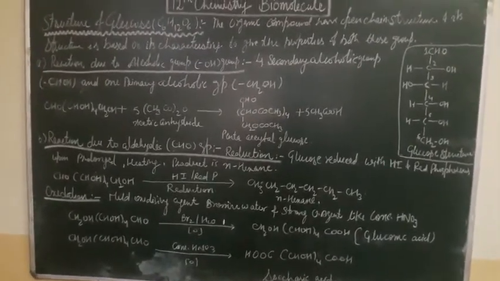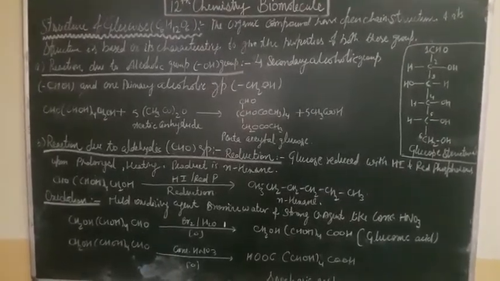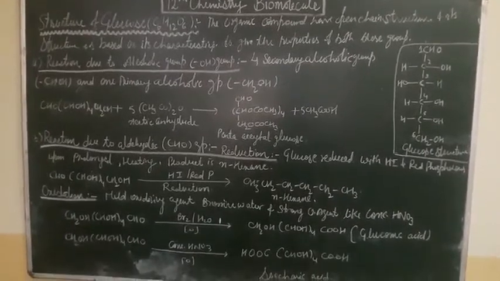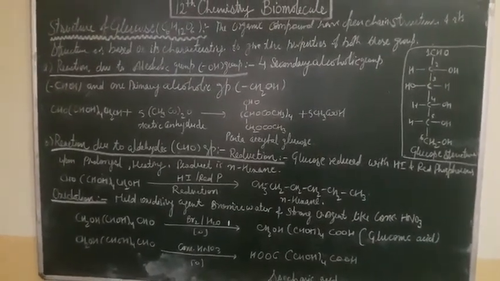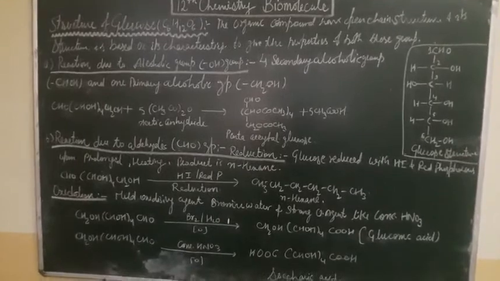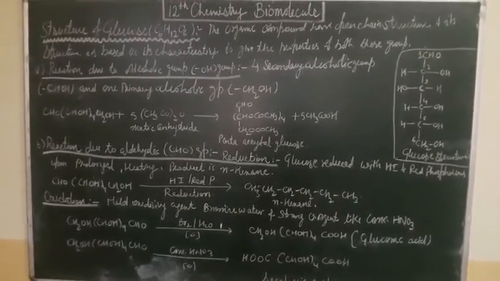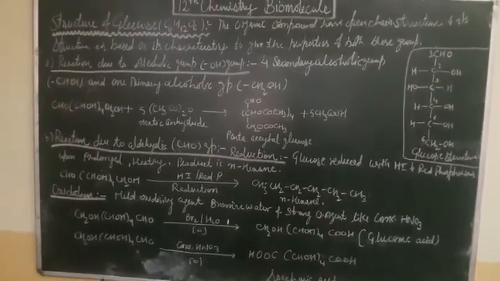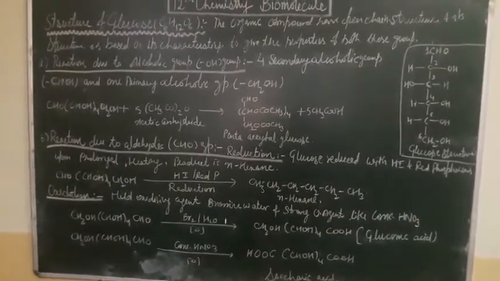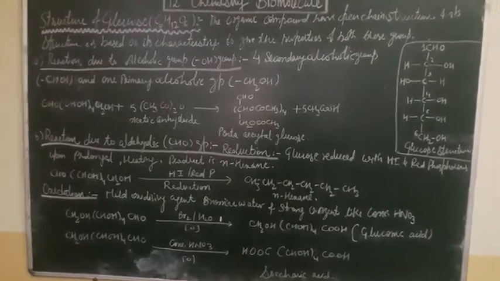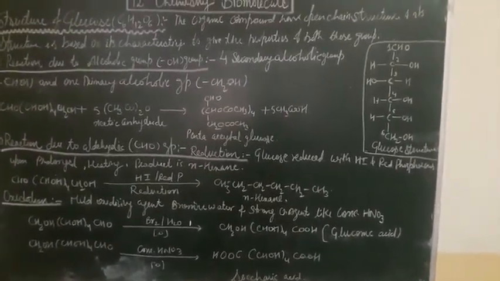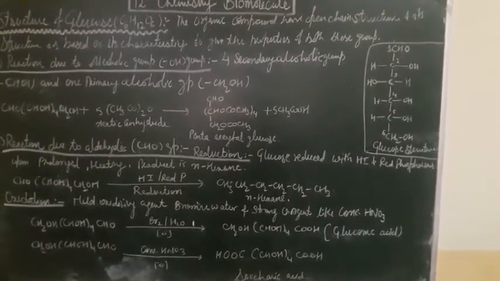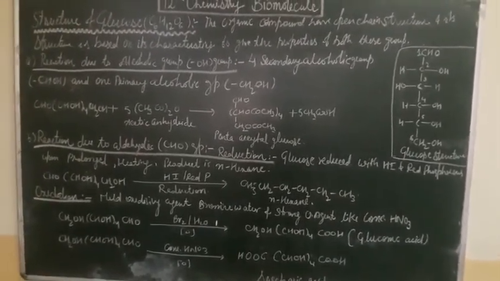Okay, so first is the alcoholic group reaction, which is an acetylation reaction, because acetic anhydride is used. When glucose reacts with acetic anhydride, it is converted into penta-acetyl glucose. The CH2OH group changes into CH2OCOCH3, plus the rest of the product, which is acetic acid.